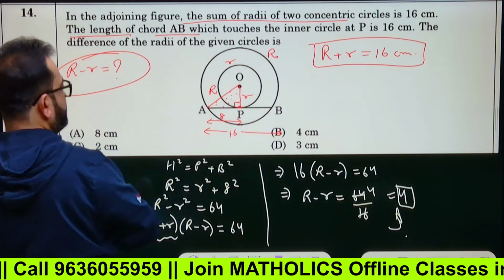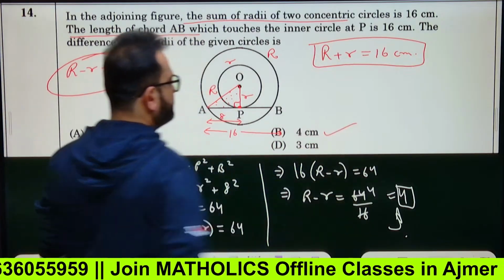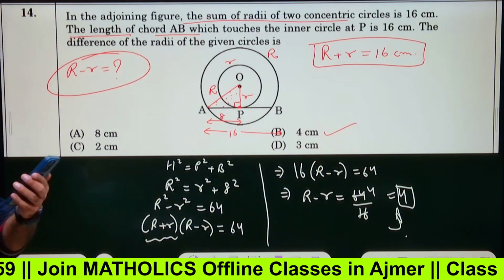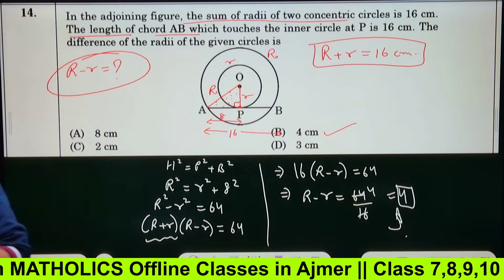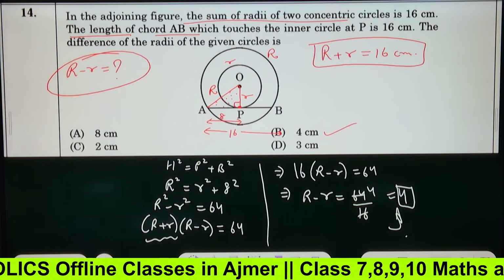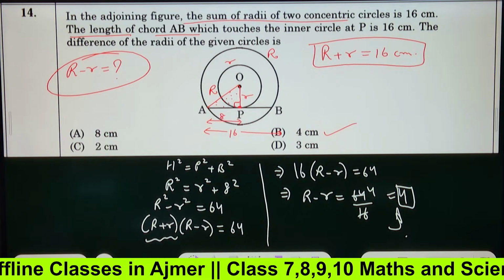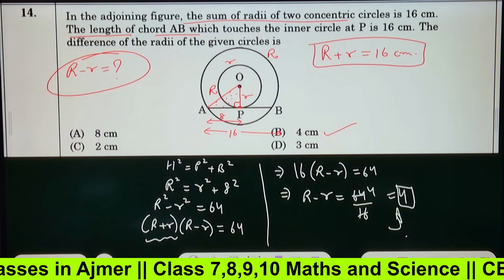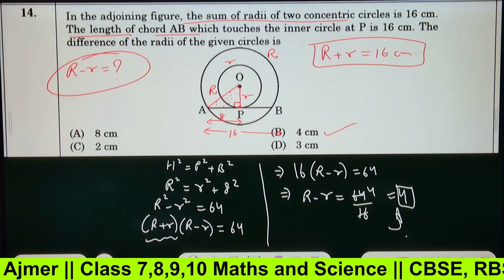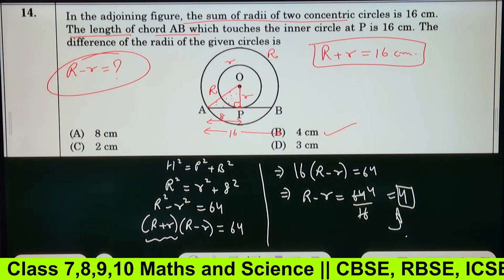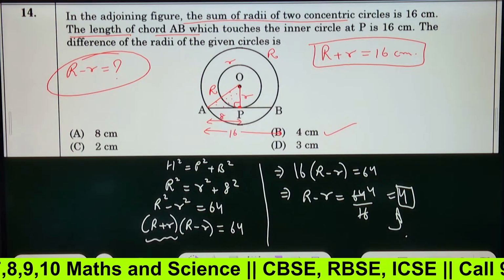So 4 is my answer, capital R minus small r. 4 will be the answer. Option number B is the correct answer. Answer will be 4 centimeter, option B. Correct answer. Copy it. One minute for you.